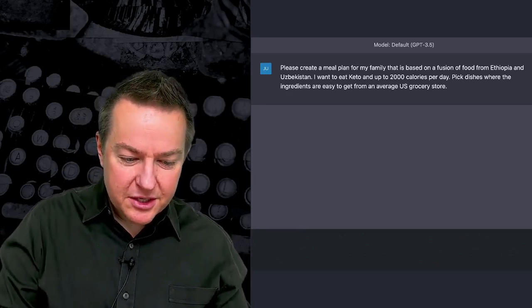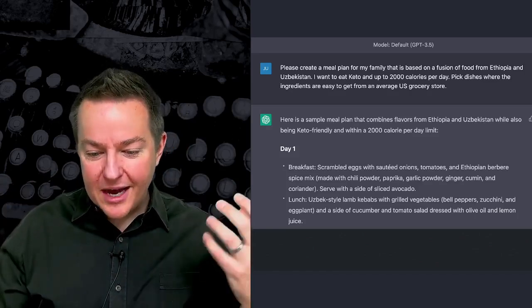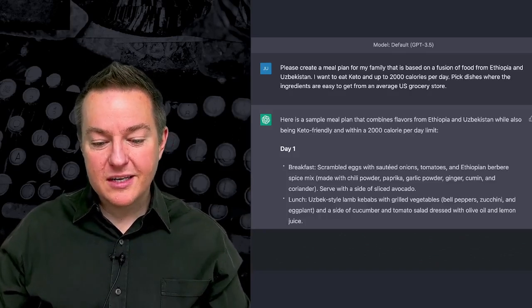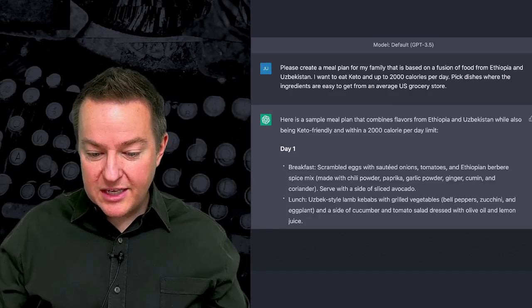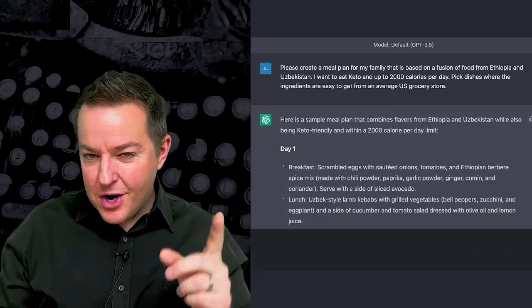So I asked ChatGPT to do this for me, and ChatGPT says, here's a sample meal plan that combines flavors from Ethiopia and Uzbekistan while also being keto friendly and within a 2,000 calorie per day limit. Breakfast: scrambled eggs with sauteed onions, tomatoes, and Ethiopian berbere spice. Now notice what it does.